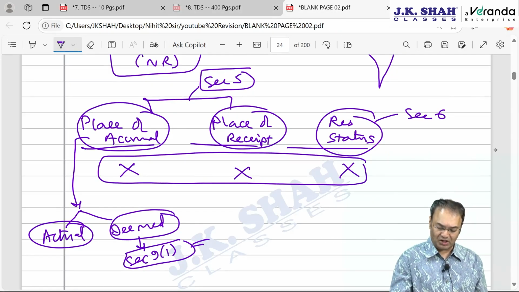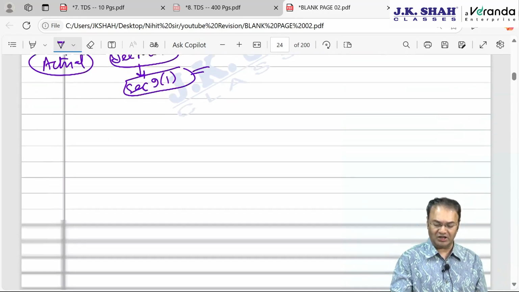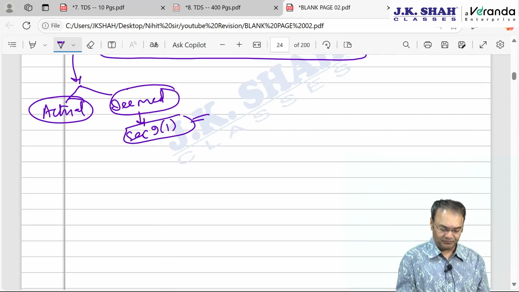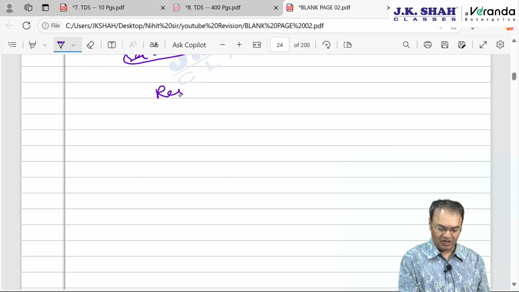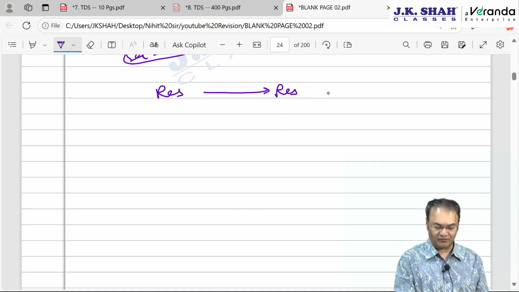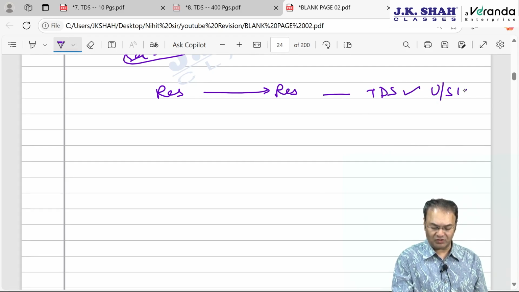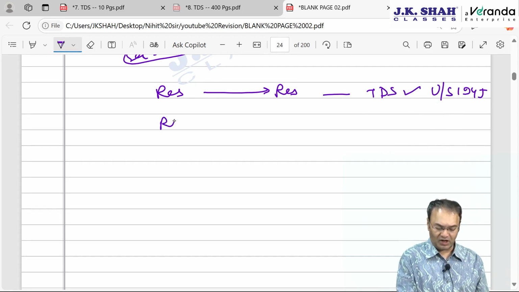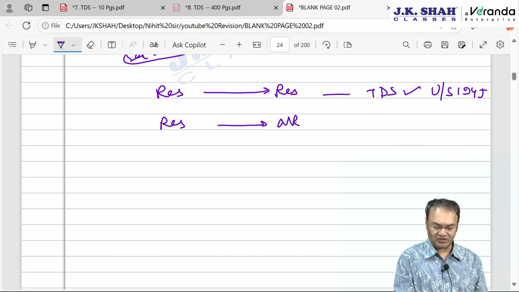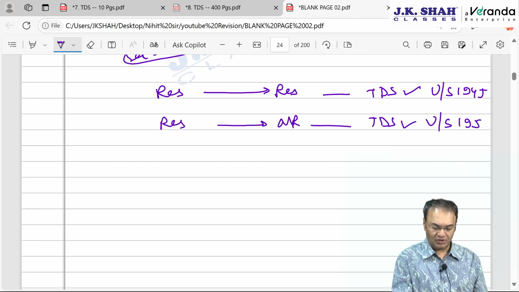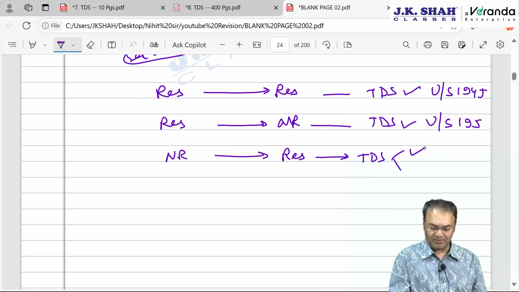We had discussed in the class that CBDT had issued a circular in August 1995 saying that when one resident person makes payment to another resident for professional fees, TDS is applicable under section 194J. When one resident makes payment to a non-resident for professional fees, TDS will still be applicable under section 195. When a non-resident makes payment to a resident, then TDS may be applicable or may not be applicable.